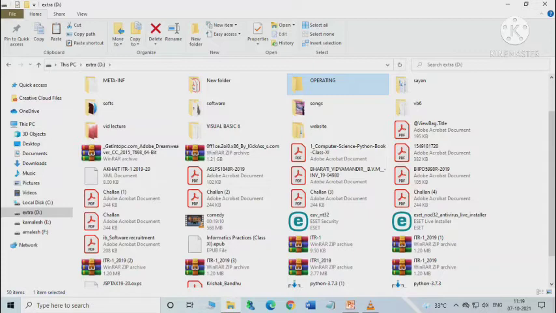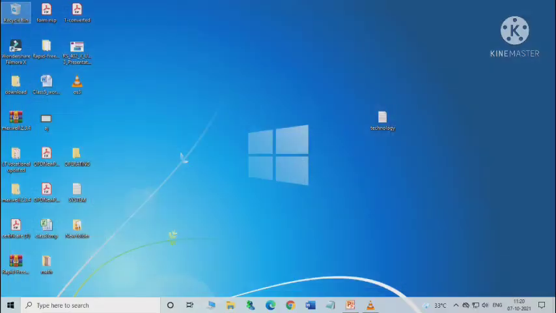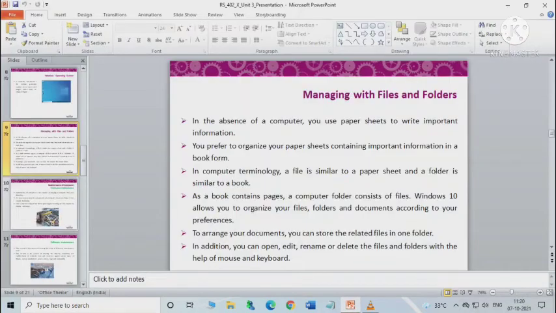Otherwise, you can use the shortcut keys: Ctrl+X to move, Ctrl+C to copy the selected file or folders, then press Ctrl+V to paste at the desired location where you want to move or copy the file or folders. Okay, so all these are the things we have learned about files and folders.